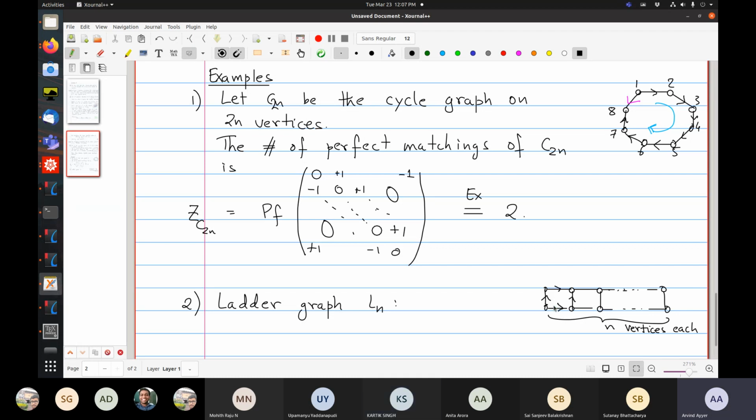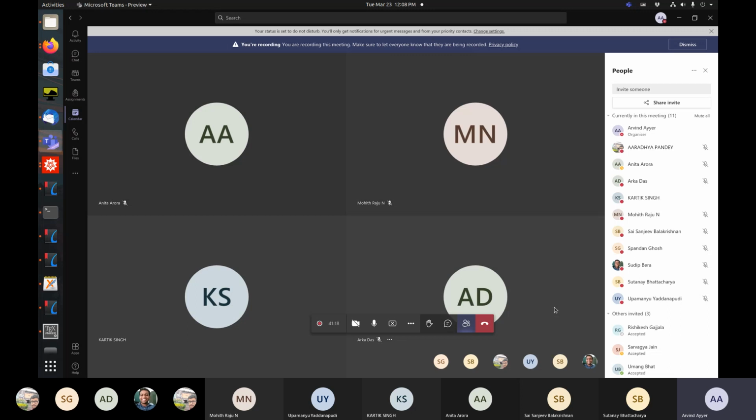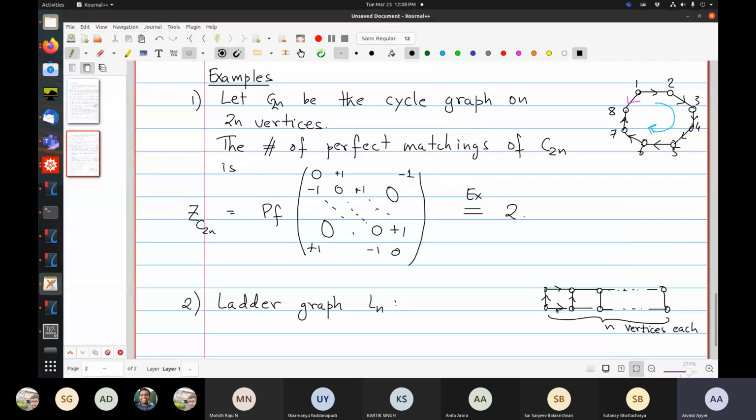But that's false, because these two are clockwise and these two are counterclockwise. So that doesn't work. Your horizontal edges will have to go in the opposite direction: the lower horizontal has to go in the left direction. That's right. So you can choose a labeling like so, all the vertical edges pointing upward and the horizontals alternating.